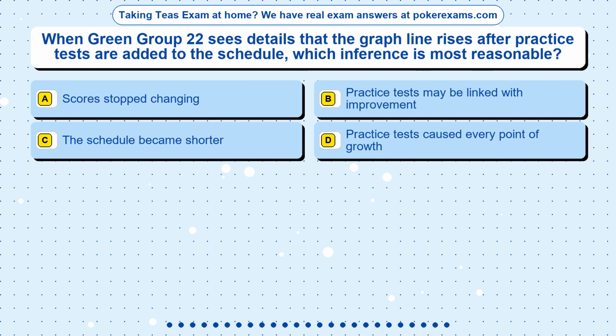Question 2. When Green Group 22 sees details that the graph line rises after practice tests are added to the schedule, which inference is most reasonable? Option A. Scores stopped changing. Option B. Practice tests may be linked with improvement. Option C. The schedule became shorter. Option D. Practice tests caused every point of growth.